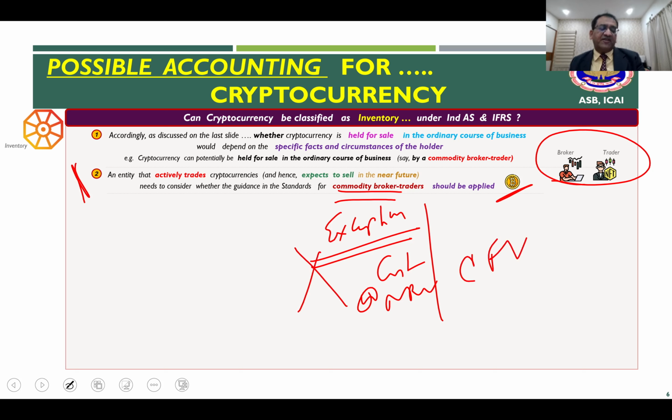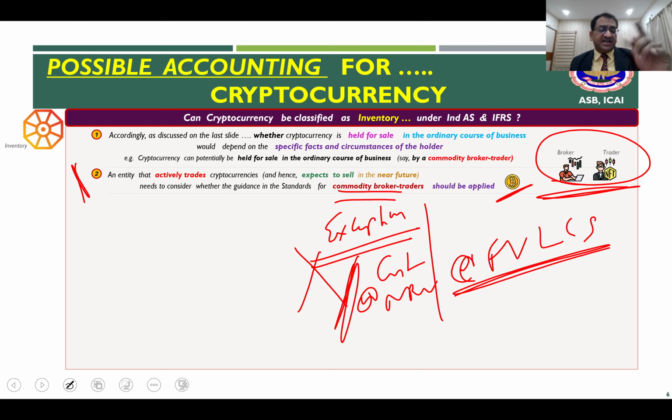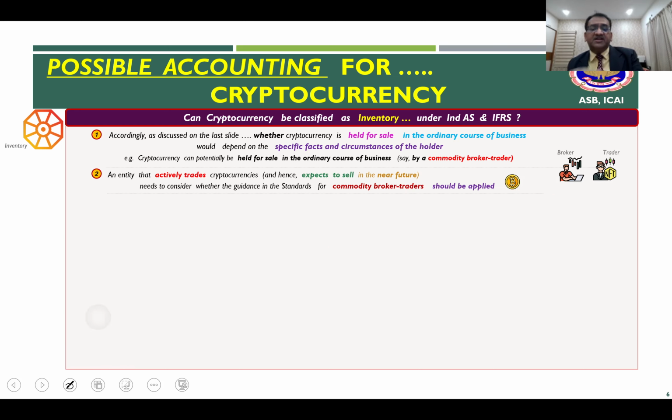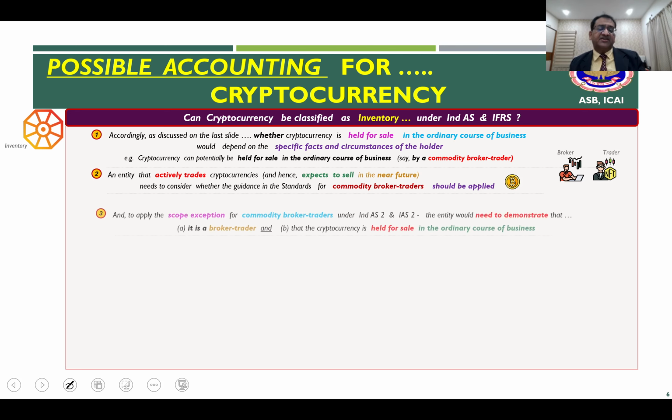Rather, you apply fair value less cost to sell. Now, if you determine that Bitcoin or cryptocurrency is your inventory because your business model is to trade in those currencies, you being a trader or the broker, then the measurement basis will not be cost or NRV. Rather, it can potentially be fair value less cost to sell, which is an exception given for commodity traders and brokers under the standard.